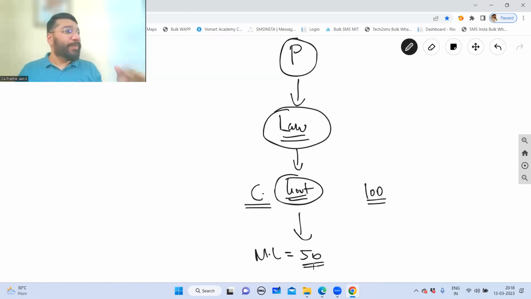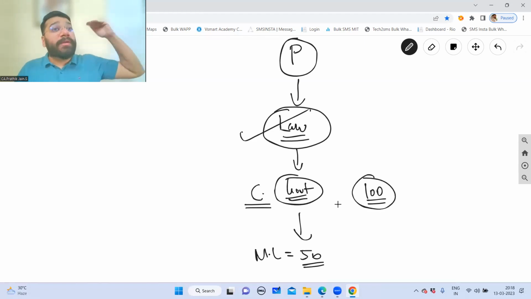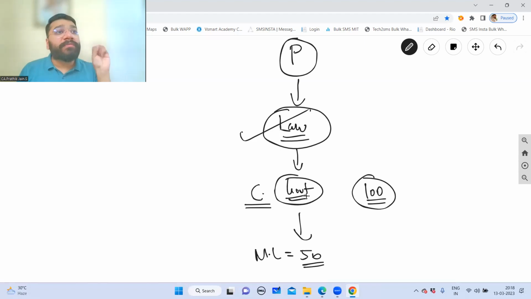Not possible, because the central government is restricted to the limit of 100. If it wants to make it more than 100, that is 101, law has to permit and revise this number. So the maximum permissible limit given by law to government is 100. In that, the government has opted for 50. Am I loud and clear with this point?